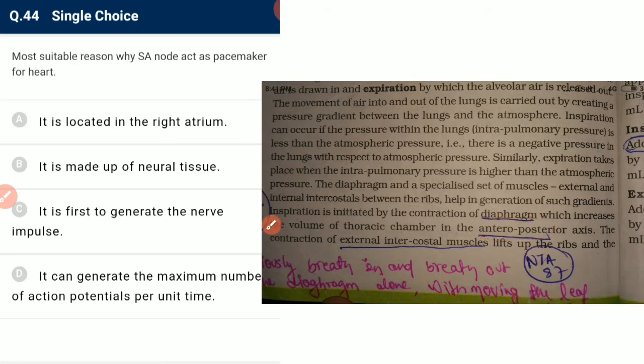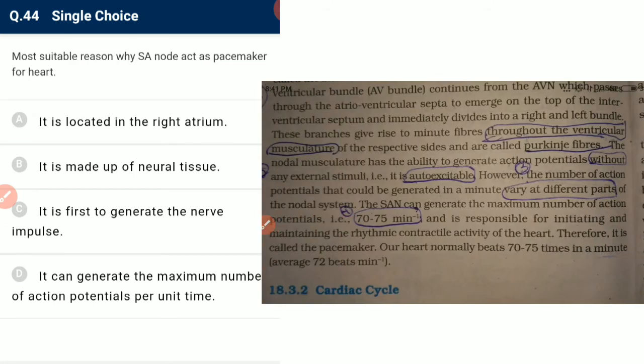Okay, the most suitable reason why the SA node acts as the pacemaker of the heart is that it can generate the maximum number of action potentials, that is 70 to 75 beats per minute.